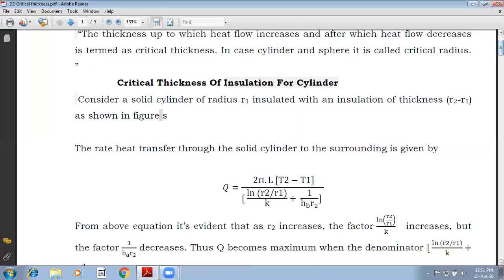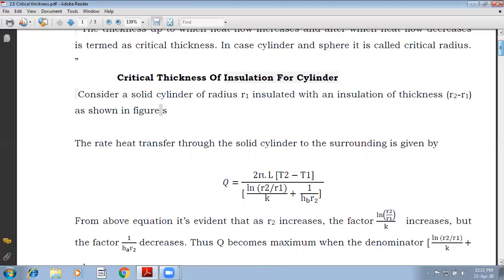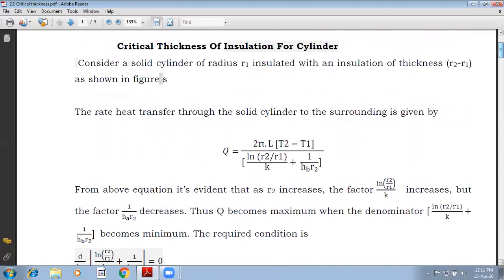Now in this equation, if you see, the independent parameter is R2 because R1 is fixed, that is the radius of the cylinder. The outer radius depends upon the thickness of the insulating material.